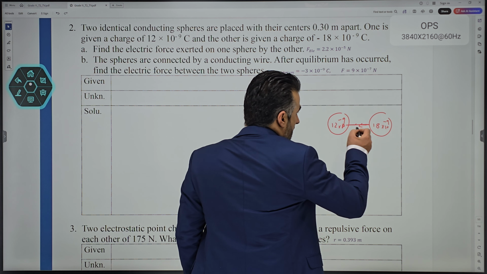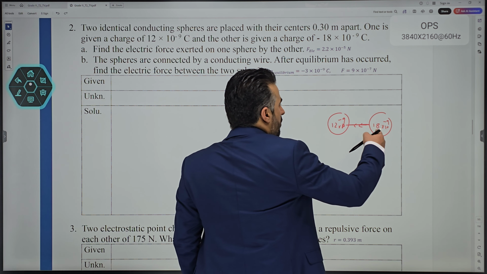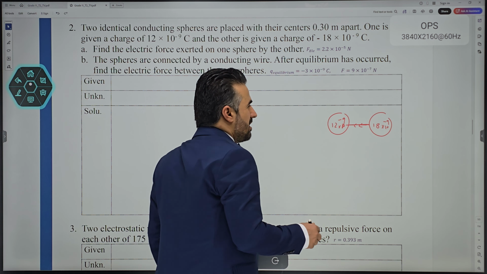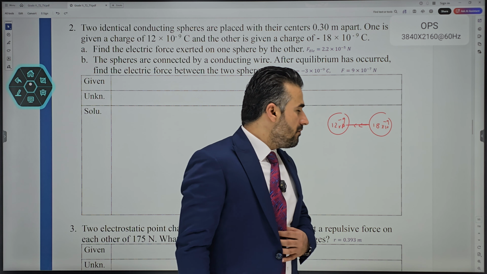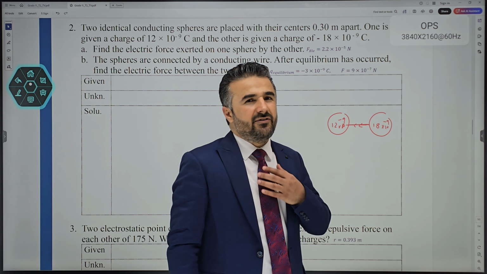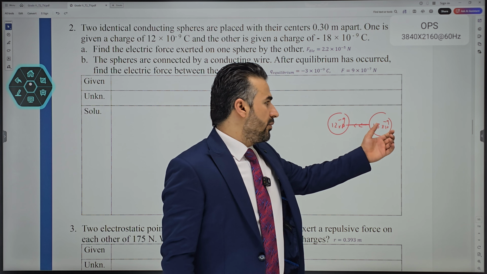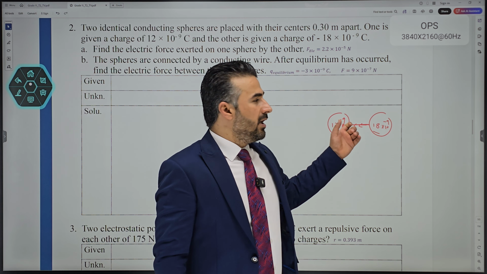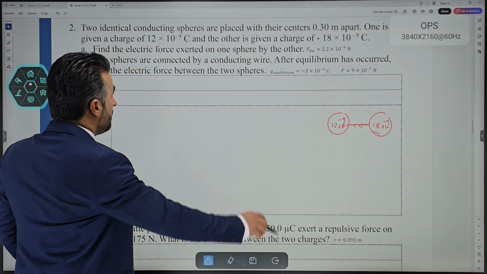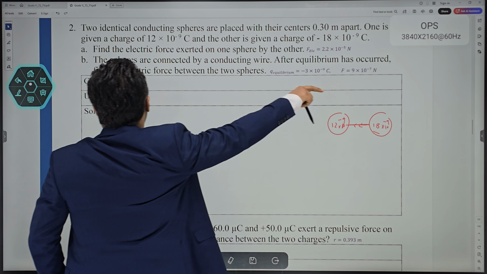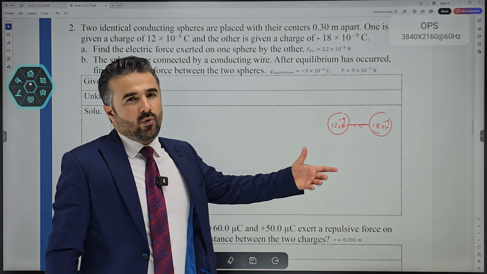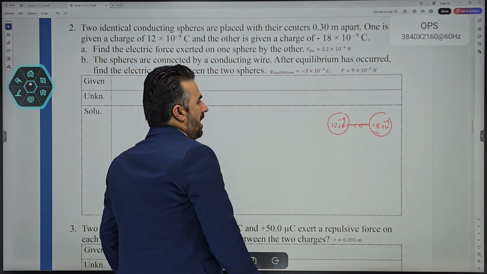So once you connect them, charges are going to flow or move from the one that has more charge to the one that has less charge, just like, what is it called, maybe pressure or diffusion. Charges will flow from a region where there are more charges to a region where there are fewer charges. But what does the question say? After connected, it says, after equilibrium has occurred, find the electric force between the two. So how do we know what happens or how it would be at equilibrium?